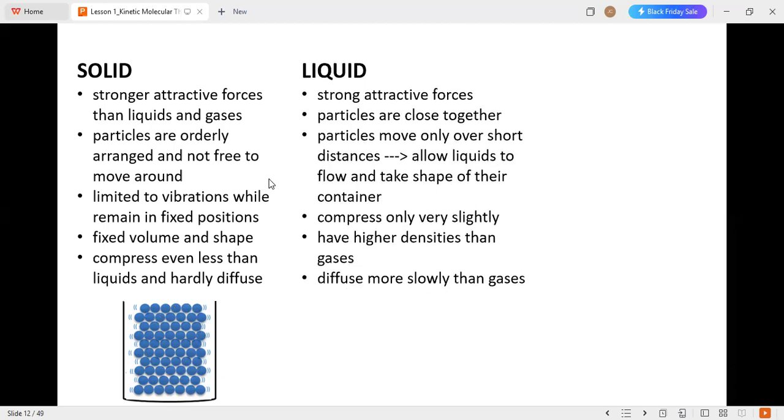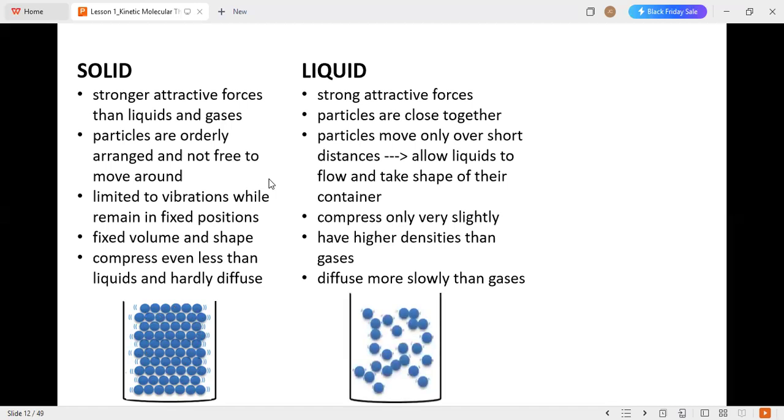On the other hand, we have here the liquid, the properties of liquid. They have strong attractive forces, just like solids, but lesser than the solids, of course. Particles are close together. As you've noticed here, there is a short distance between the particles, and there is still attraction between these particles, which we called intermolecular forces earlier.